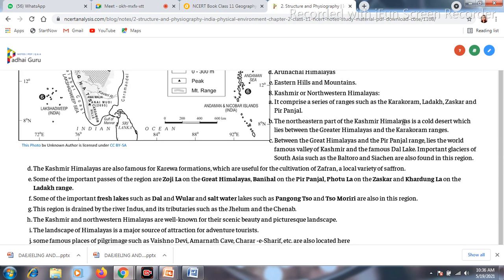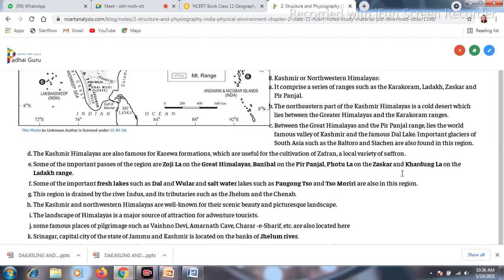Here we are having the famous lakes. The lakes are the Dal Lake, which is a freshwater lake, as well as Wular Lake. This particular part of Kashmir is famous for the Karewa formation. Karewa means the deposition that is made by the glacier. When the glacier deposited clay and other kinds of material in the low-lying land, that is called the Karewa. And these Karewas are very much famous for saffron production, that is zafran.